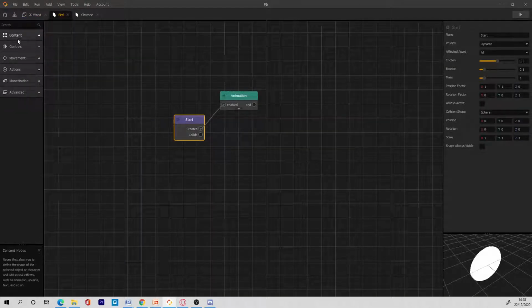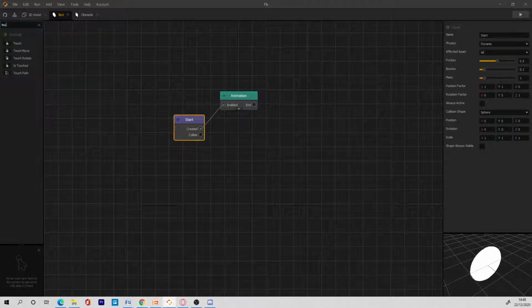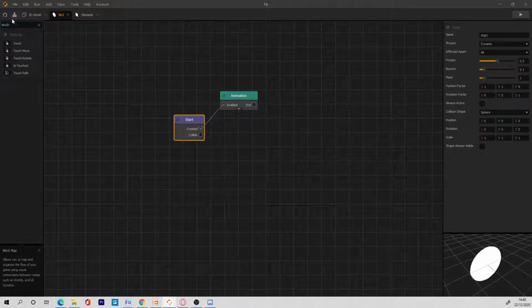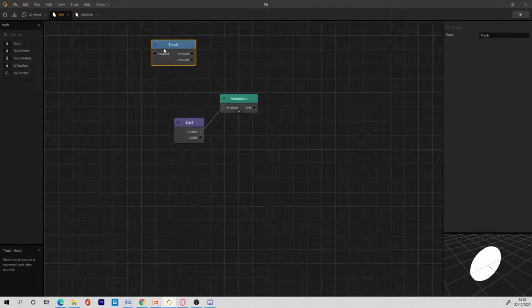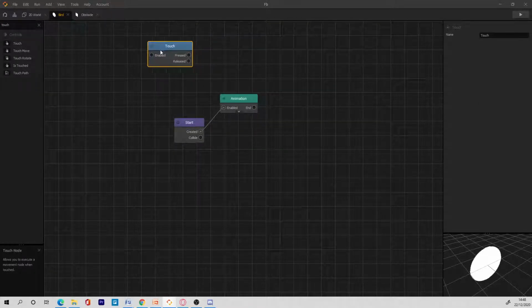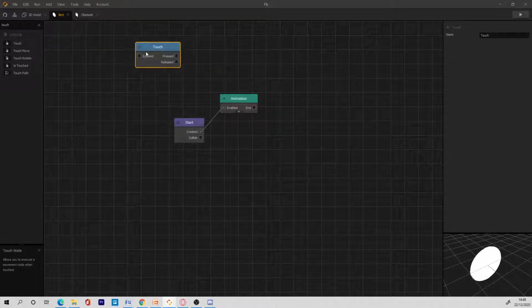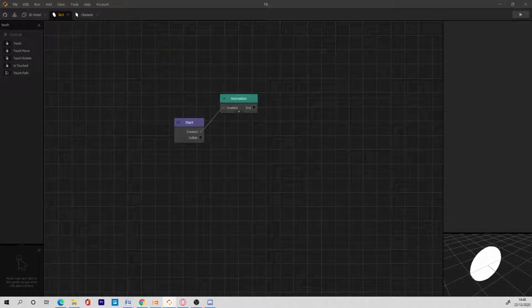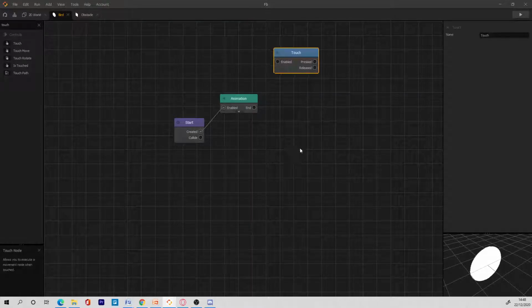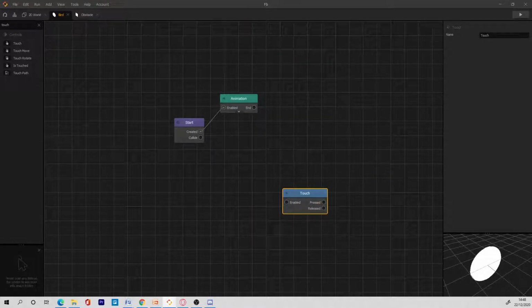So now, if we go and write touch, we would see a touch node. So we have touch. This is a touch. Whenever we touch the screen, I think then it does this. But what we want to do is that we want to use, I think we're going to use this touch actually. We're going to use this touch one.